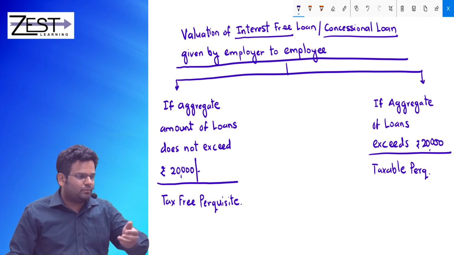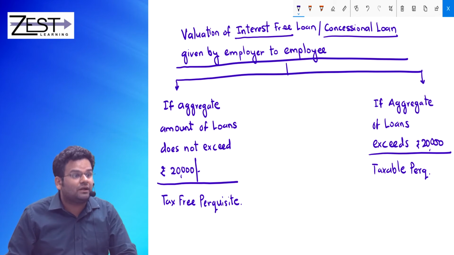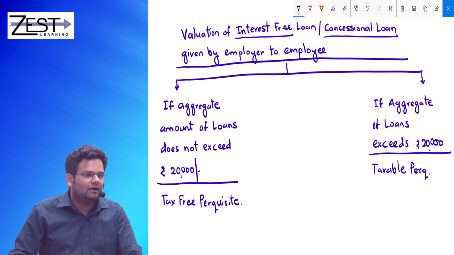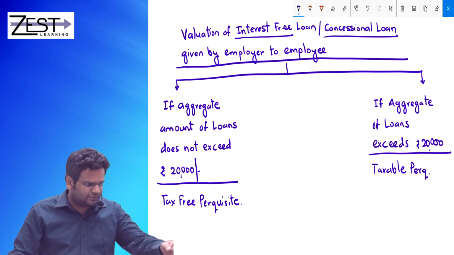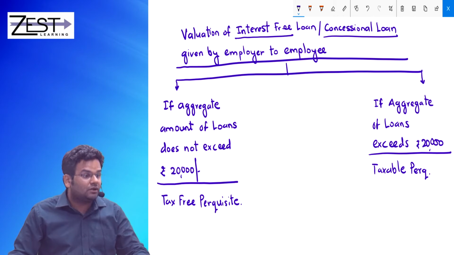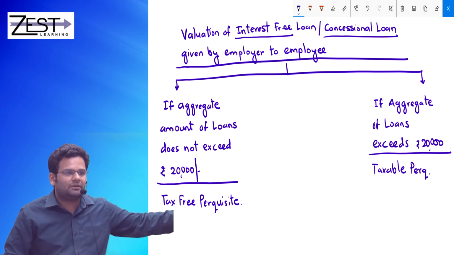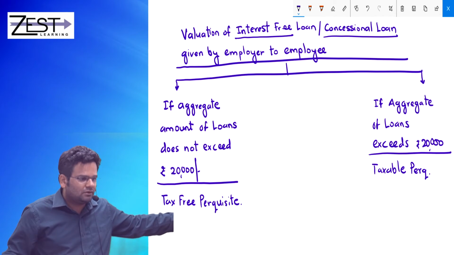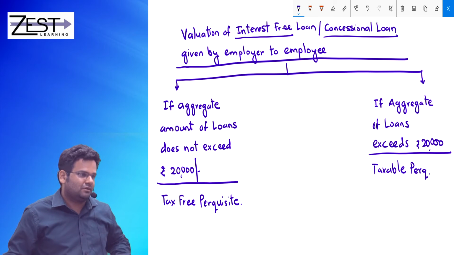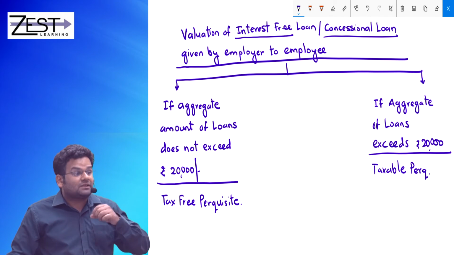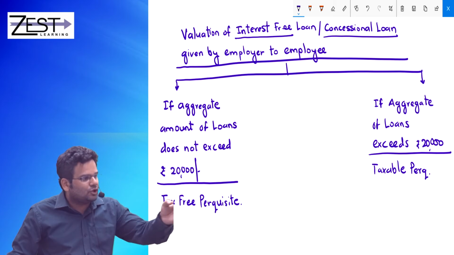I am employer, you are employee, I am giving you loan of 18,000. And that's the only loan that I have given you as an employer. Then yes, it is interest free, absolutely correct, but it will not be taxed because the amount of loan doesn't exceed 20,000. Please try to understand that if it exceeds 20,000, then it is valued.